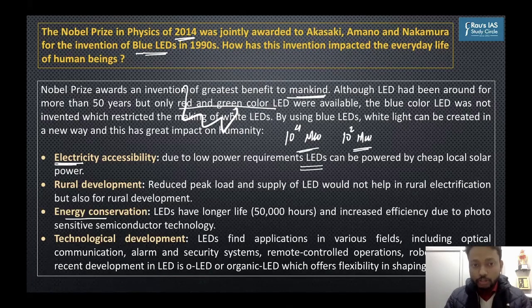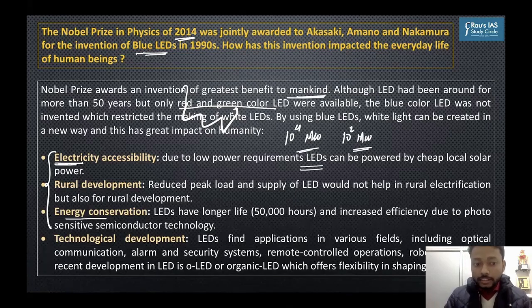And if the infrastructure cost increases, then the electricity cost for the consumer will also increase. So the peak load demand decreases because electricity utilization by LED is highly efficient. Then you can talk about this, regarding points from economy. You can think of other points yourself, but I'm just telling you a structure that you can follow to write